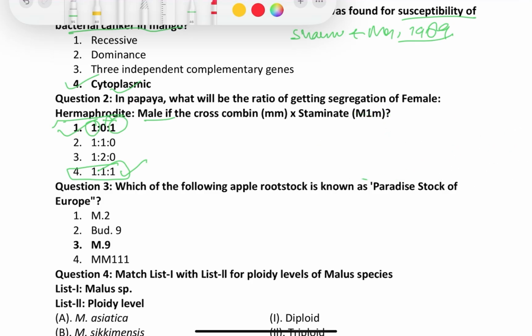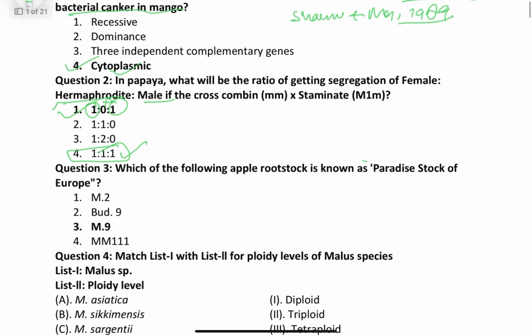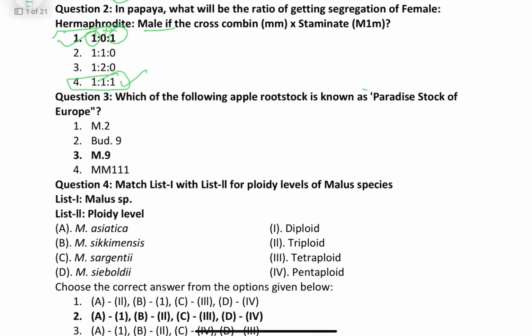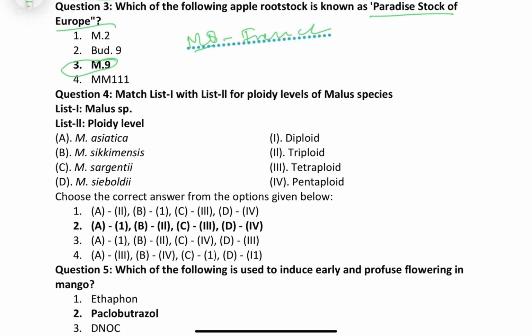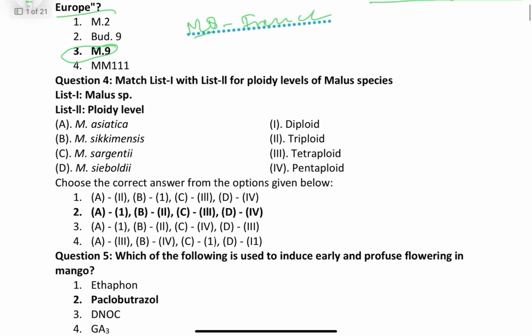Now going to the next question. Which of the following apple rootstocks is known as the paradise stock of Europe? That is M9. While in the case of M8, that is known as French paradise. Fourth question: there are different species of Malus and we have to match the ploidy level.